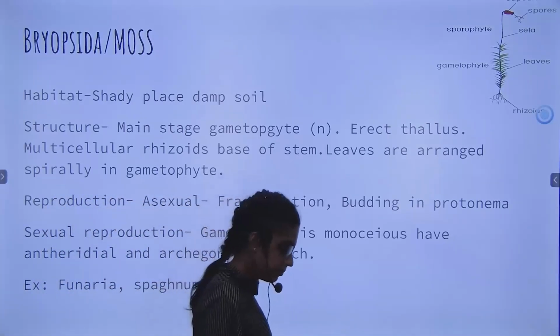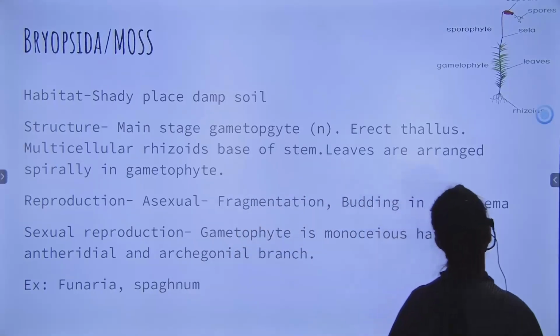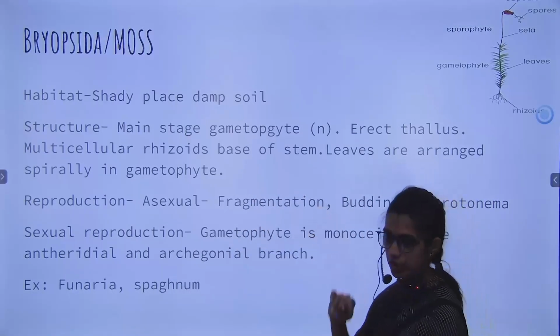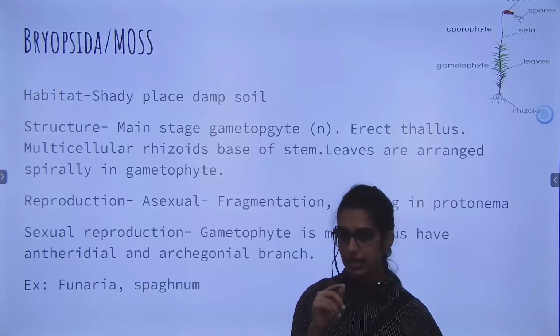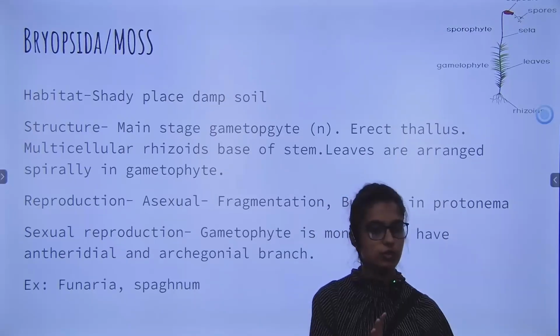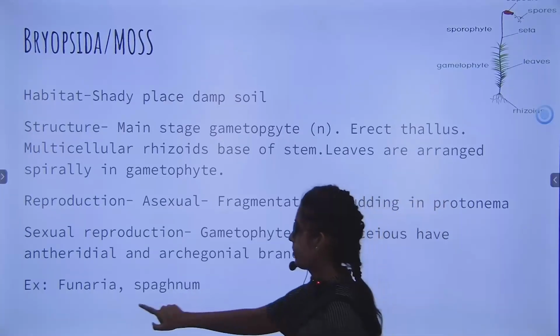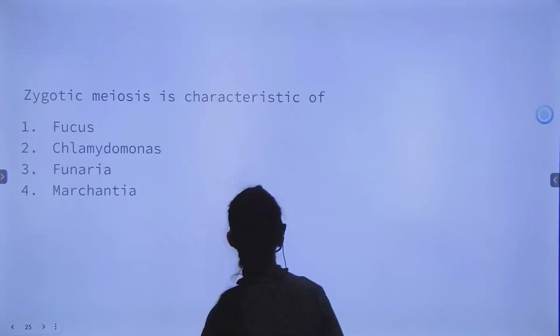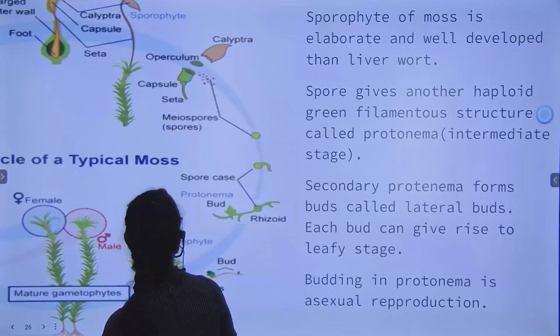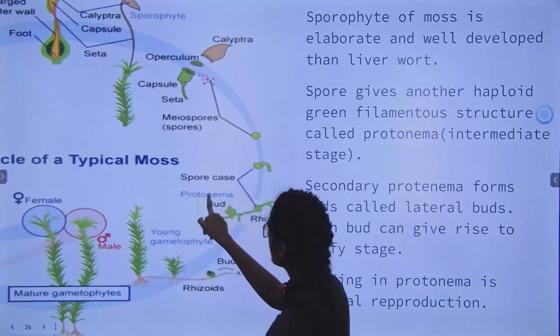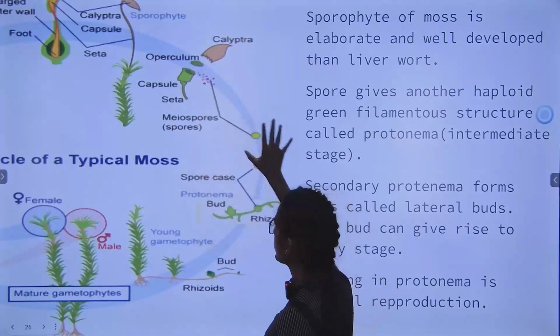So over here, one type of reproduction that you see is fragmentation. You won't be seeing gemma cup here. Gemma cup was exclusively for Marchantia. Here you will see budding of protonema. Now protonema is like an intermediate structure in the reproduction.